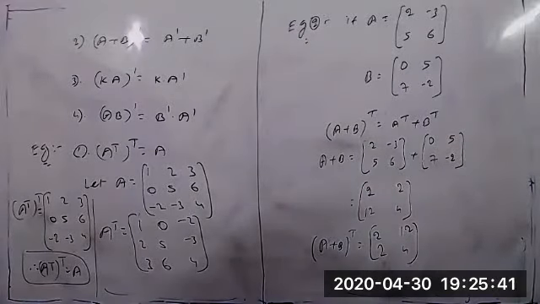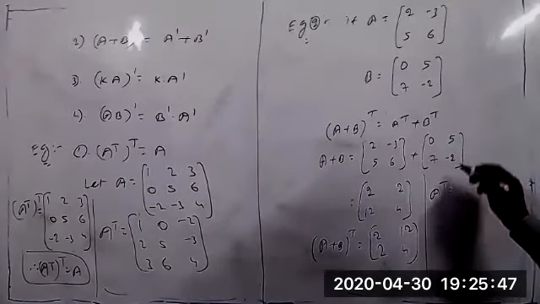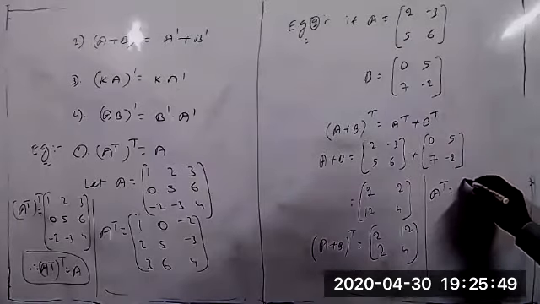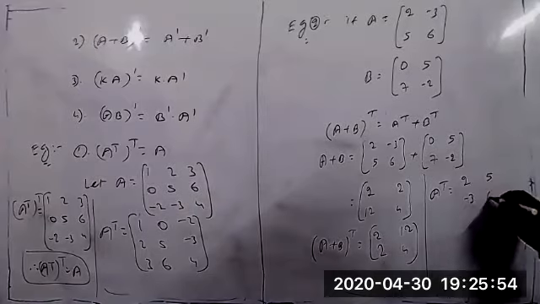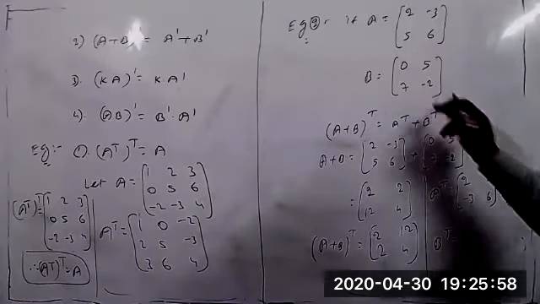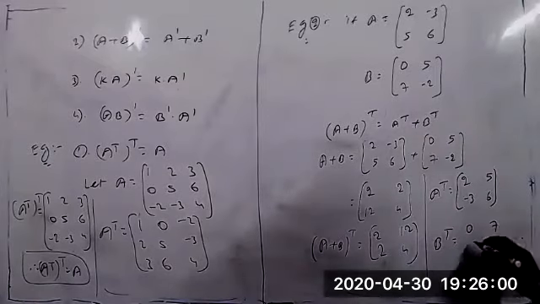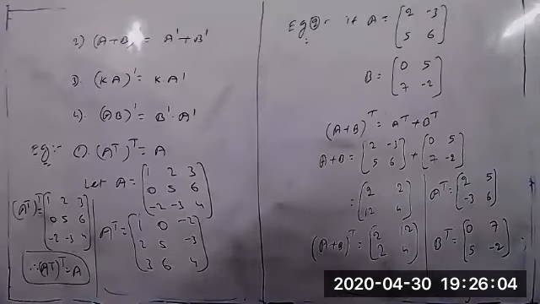This is the value of A plus B whole transpose. Now you have to find the value of A transpose first. A transpose equal to, interchanging, 2, 5, -3, 6. The same way B transpose equal to, interchanging the values, 0, 7 and 5, -2.